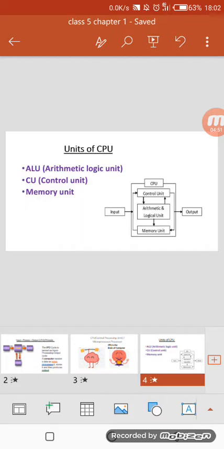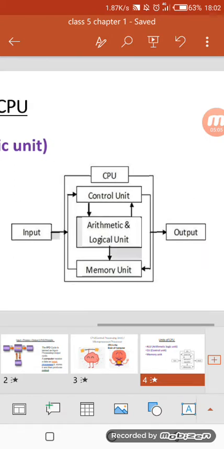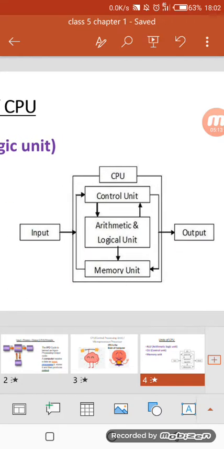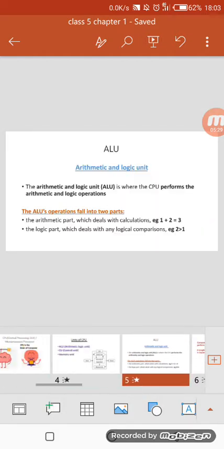See, units of CPU. First one is ALU, arithmetic logic unit. Next is CU, control unit, and the last one is the memory unit. So I am going to zoom this image for you. See, this is the CPU and how these units are connected to each other. See, first we will give input, then the processor will accept our data in binary numbers. You know what binary numbers are? Wait, I am going to tell you what a binary number is.